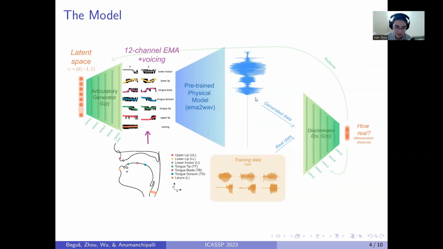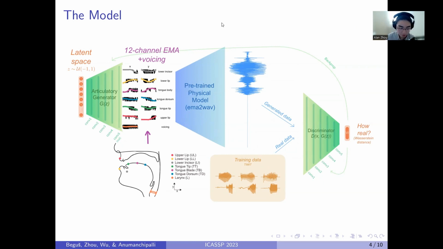EMA, or electromagnetic articulography, is a method of measuring articulation in humans, and we choose this as our articulatory representation for our model. In our case, we have the X and Y coordinates of each of these individual articulators, so the lower incisor, the lower lip, the tongue body, etc., as well as an additional channel of voicing that you can't get from just the lip or the tongue. Given the trajectories for each of these articulators plus voicing, this physical model must map them onto the speech output that these gestures would have produced in a real human.